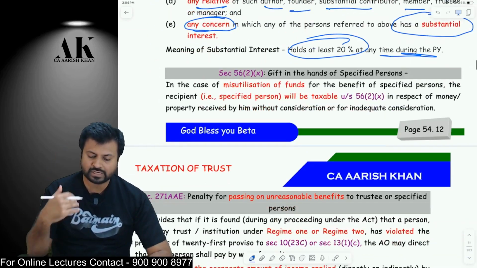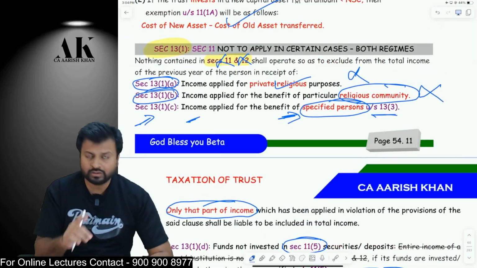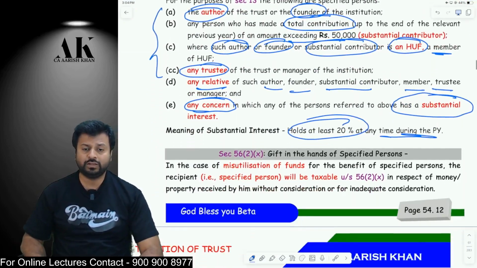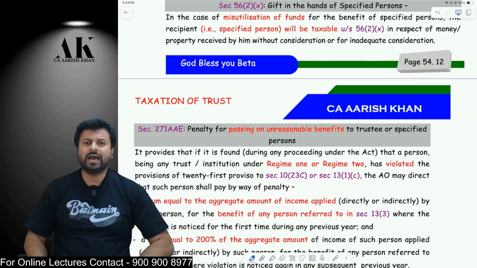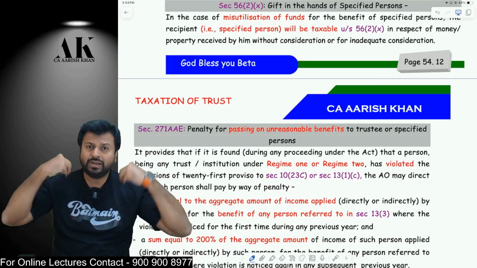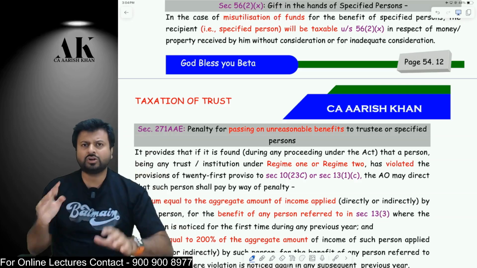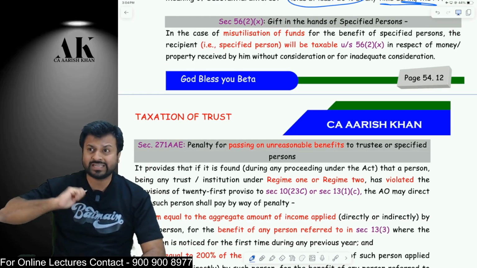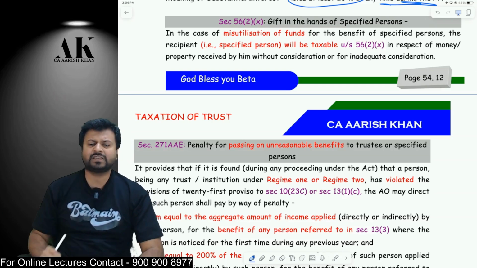Now, a few things related to the specified person, which is related to this third point. The next 2 points are related to section 13(1)(c). How is it related? Listen to me carefully, please. When I am a trust and I give benefit to my trustee, my founder, the author, or the relatives of these people, or to a substantial contributor, in short, if I give benefit to a specified person, then the trust has to face some consequences and that specified person also has to face some consequence.